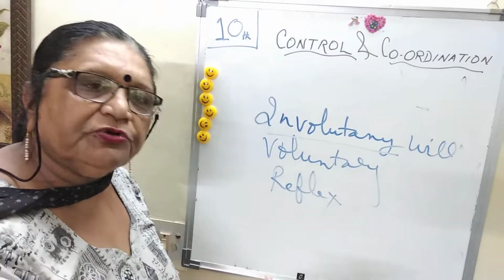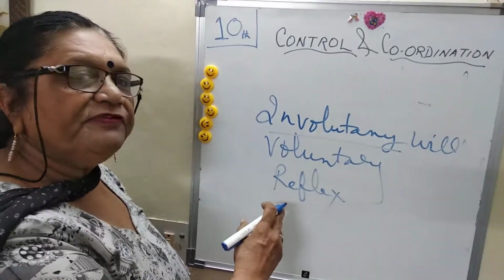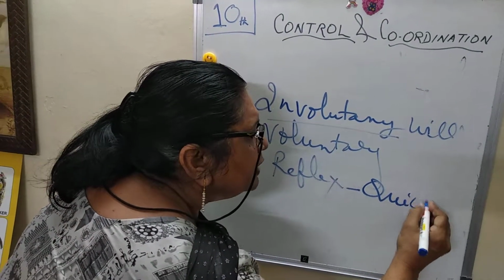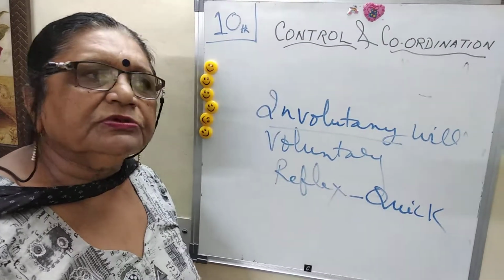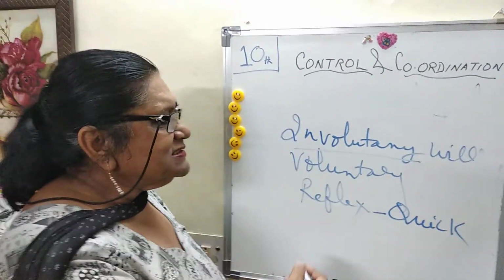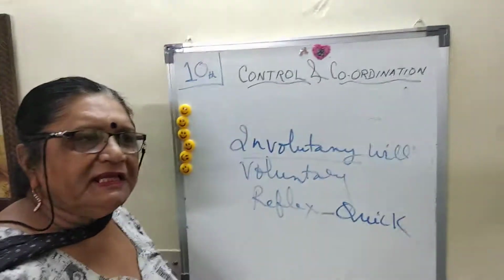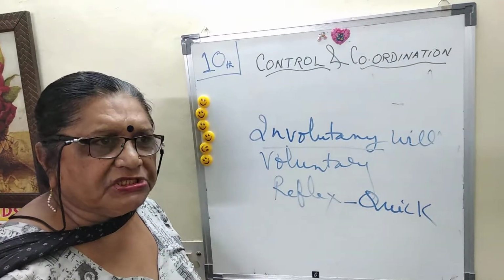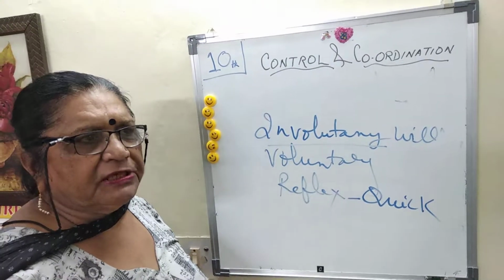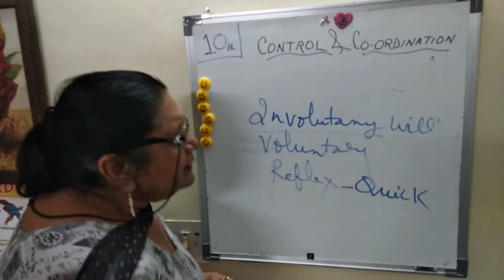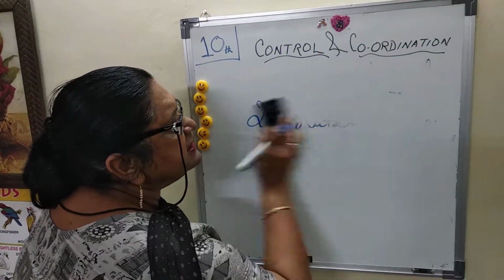Certain actions of your body are reflex, meaning a quick response to the outer surroundings or stimuli. For example, when you touch a hot plate, immediately you withdraw your finger. That is a quick action. Sneezing is a quick action, a reflex action. They are under the central nervous system.